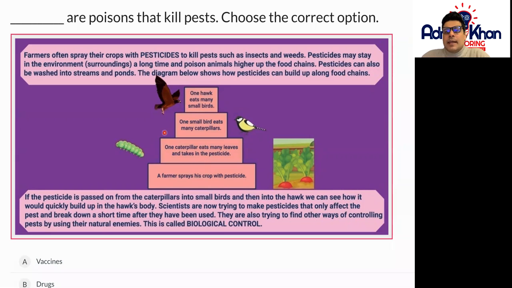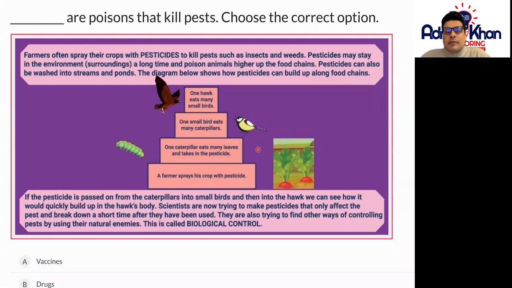One caterpillar eats many leaves and takes in the pesticide, which then means that one small bird eats many caterpillars and one hawk eats many small birds. So can you see how that particular poison affects our food chain? That could mean that the caterpillar, the small bird, and the hawk will be affected by eating those pesticides, which could ultimately kill them and then have a long-term effect on our overall bigger food chain.